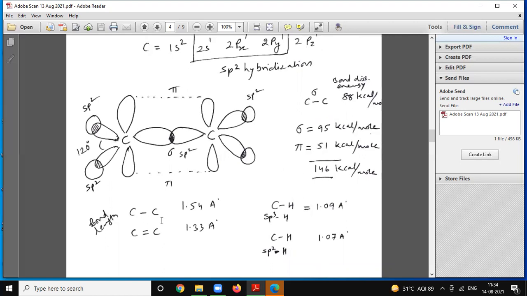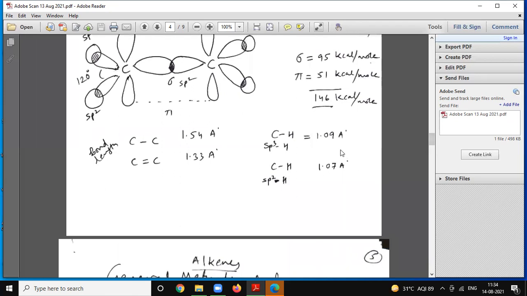Here, the carbon-carbon bond length in alkane is 1.54 angstrom, and the carbon-carbon double bond is 1.33 angstrom. So the bond is shorter in alkene, whereas in alkane it is 1.54 angstrom. Similarly, the carbon-hydrogen bond length in alkene is 1.07, in alkane is 1.09.